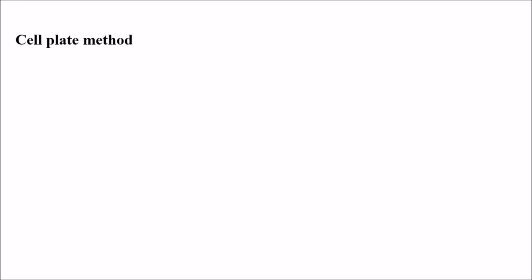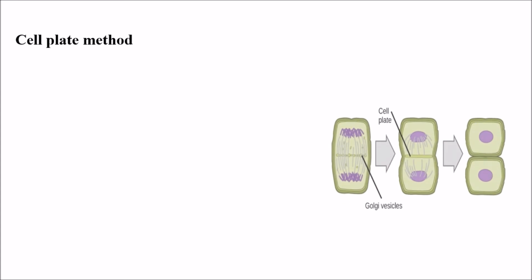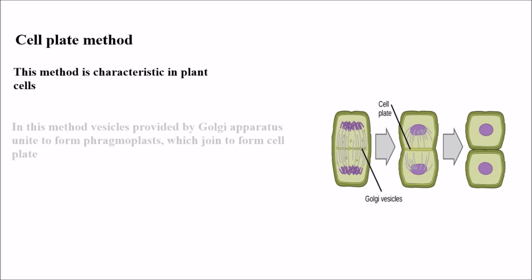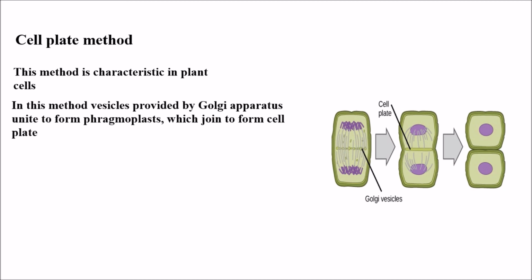Coming to the cell plate method. The cell plate method is characteristic of plant cells, whereas the cell furrow method is characteristic of animal cells. So what happens here? In this method, vesicles provided by the Golgi apparatus unite to form phragmoplasts, which join to form the cell plate. So understand it very clearly.